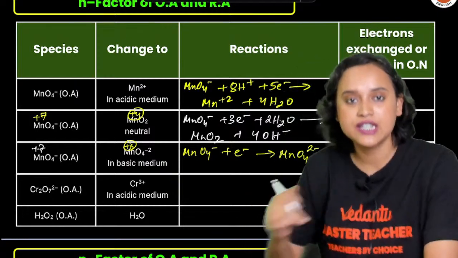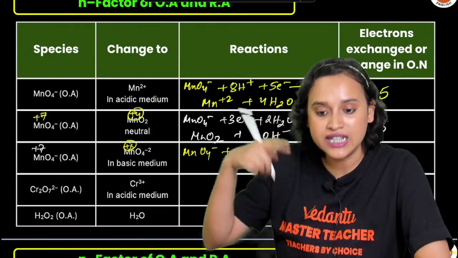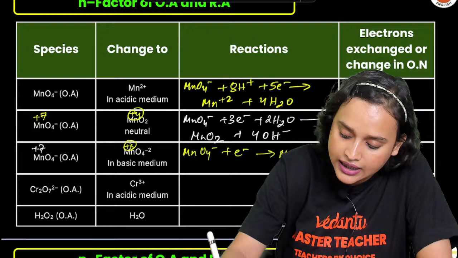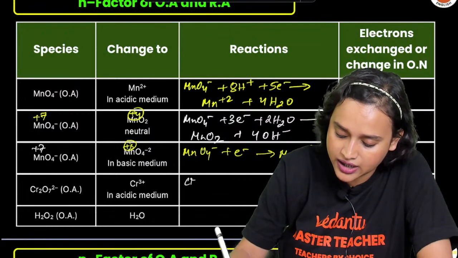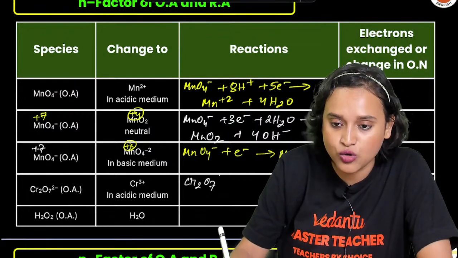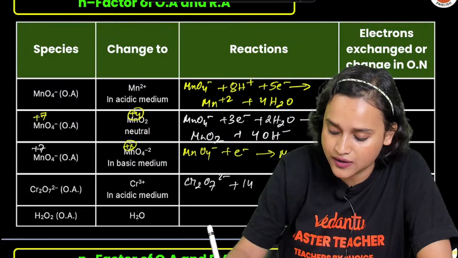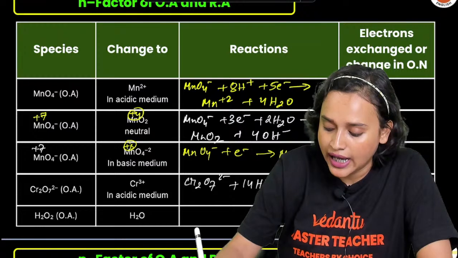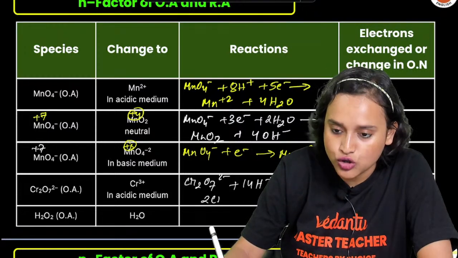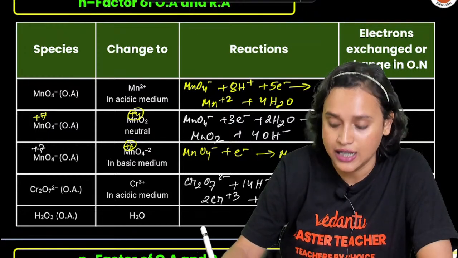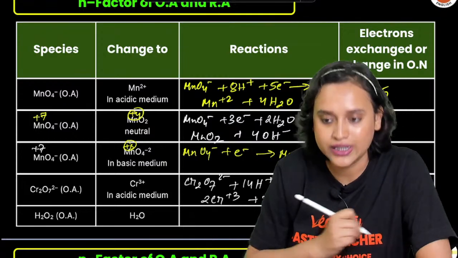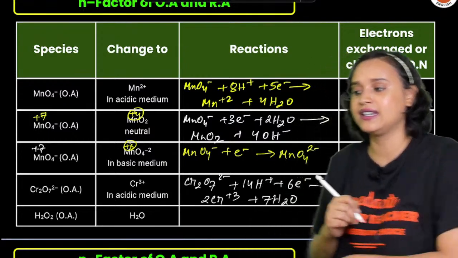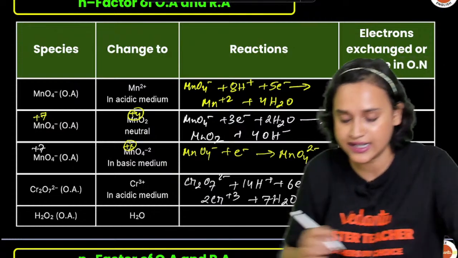Similarly, for Cr2O7 2- to Cr3+, what will happen here? The reaction is going to be Cr2O7 2- + 14H+ + 6e- forms 2Cr3+ + 7H2O. That means how many electrons? 6 electrons. You guys are understanding.